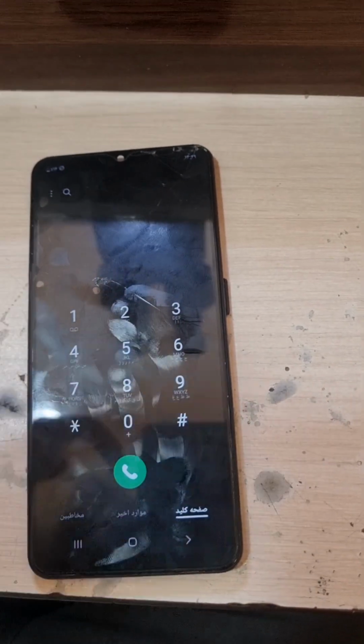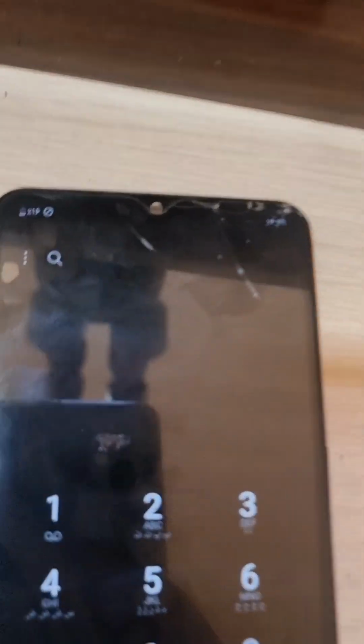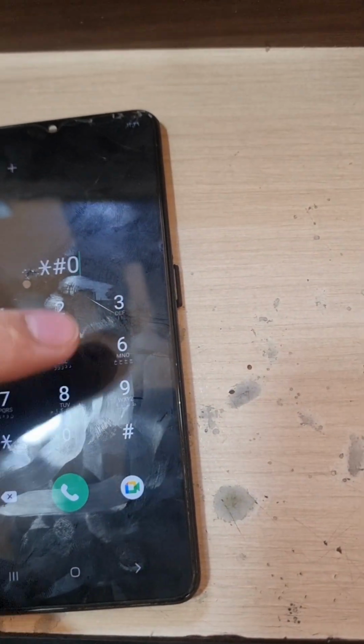So we have a Samsung A32 5G. The problem is that the antenna right here is circled and we have no IMEI.